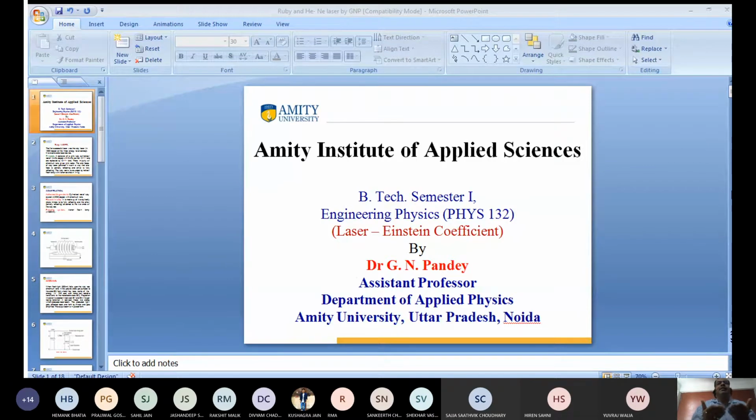Pumping is the process by which atoms go from the ground state to the excited state, and we get the condition of population inversion. The process is known as pumping, and the condition is known as population inversion.